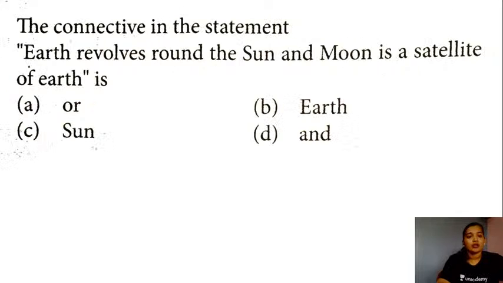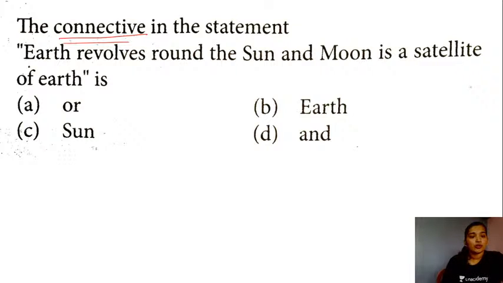Let me give you all the next question here, students. The connective in the statement: Earth revolves round the sun and moon is a satellite of the Earth. This is your next question. Give me the answer, students. Which is the connective used here in the sentence? Now what is a connective? It is the phrase or word used to put together two simple statements.